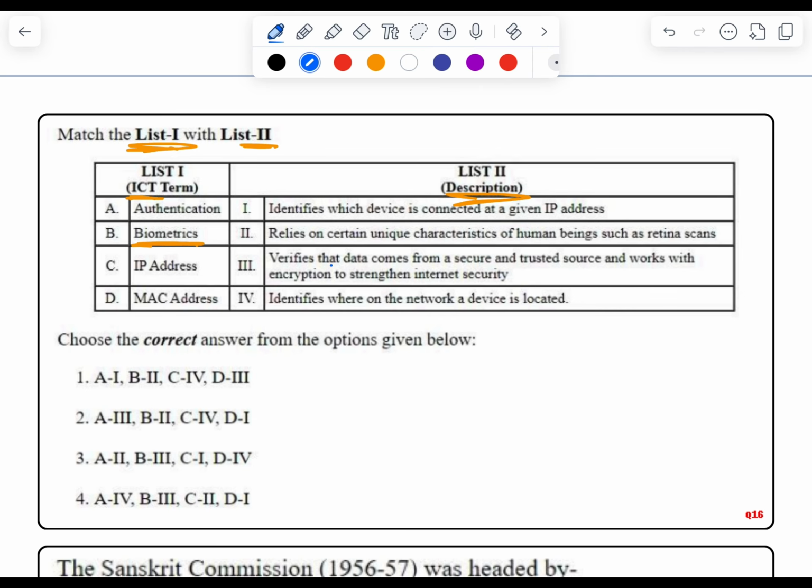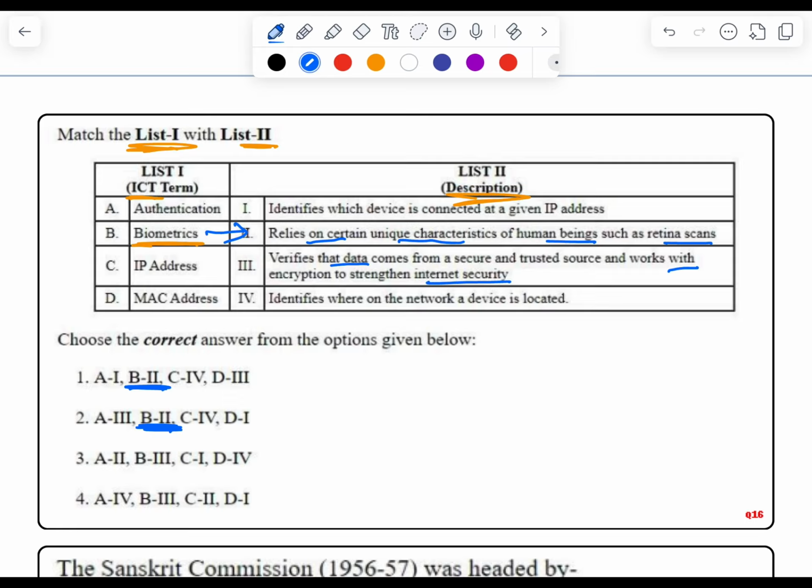Does biometrics verify that the data comes from a secure and trusted source and work with encryption to strengthen internet security? No. It relies on certain unique characteristics of human beings, such as retina scan. Yes, this can be the answer. B matches with 2. So here 2 options are having B as option 2.